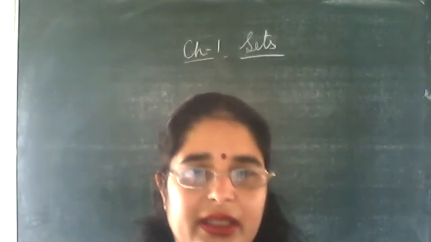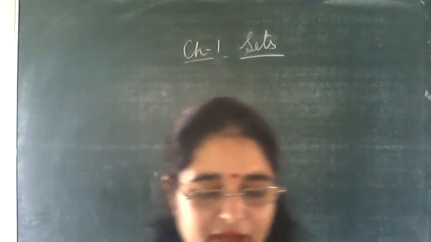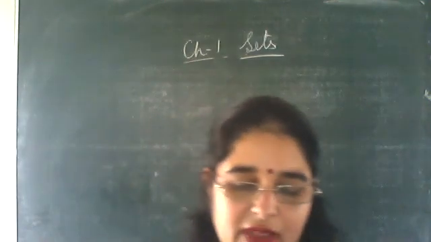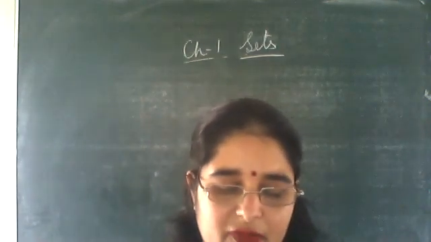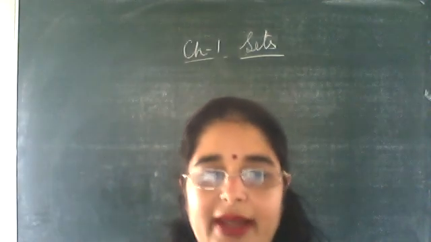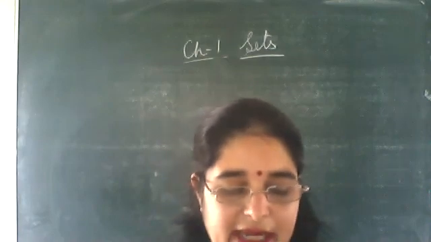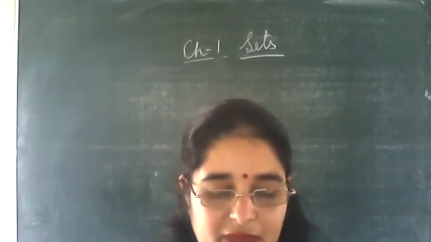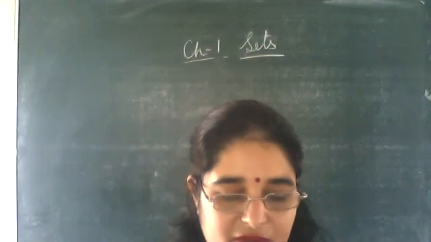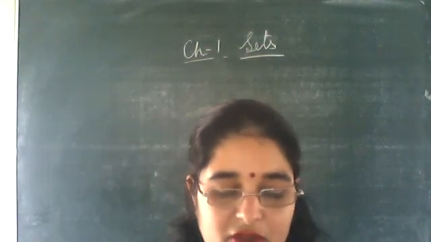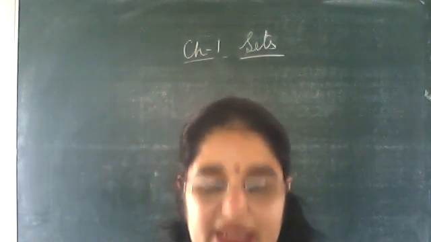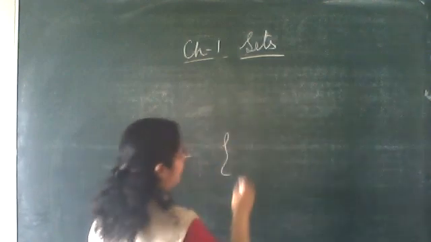Clear? Next, x is a letter of the word loyal. So what are the letters? L, O, Y, A. Next one, x is a consonant in the English alphabet which precedes K. Consonants are what?